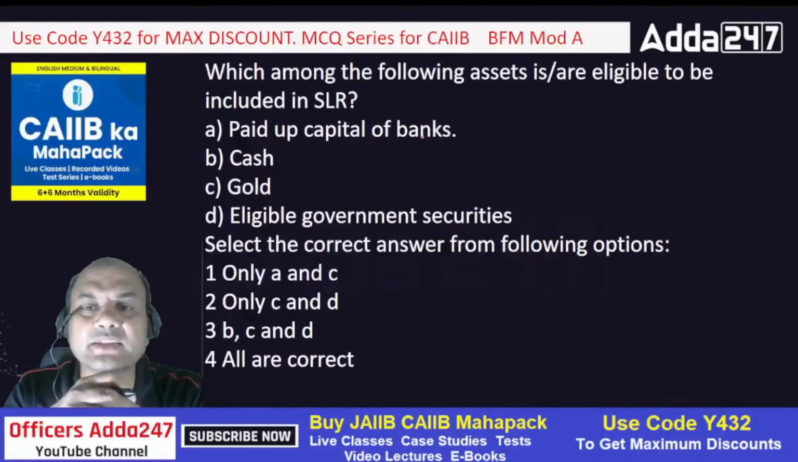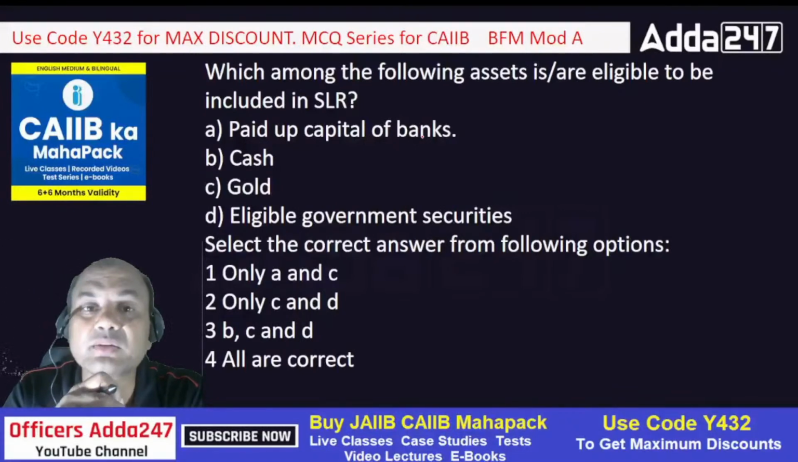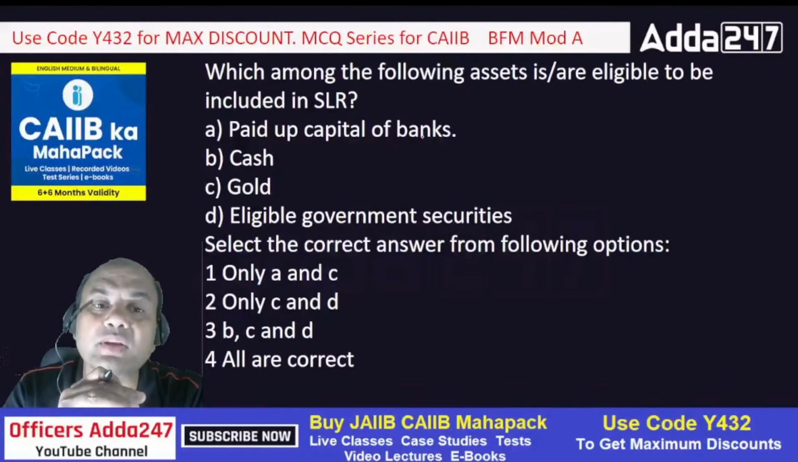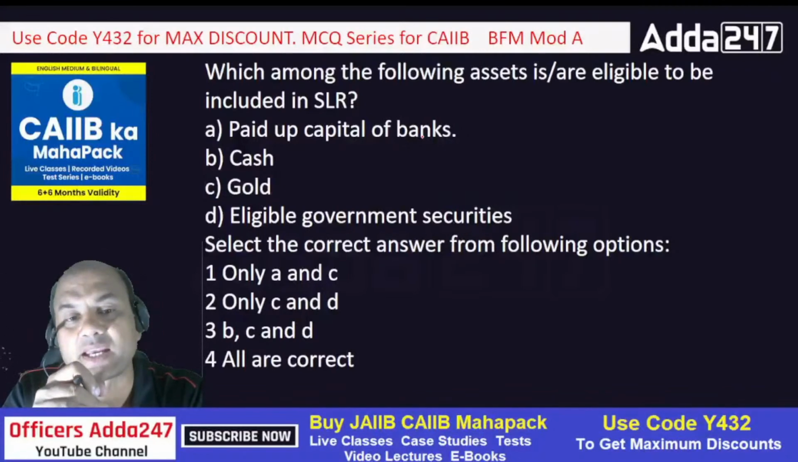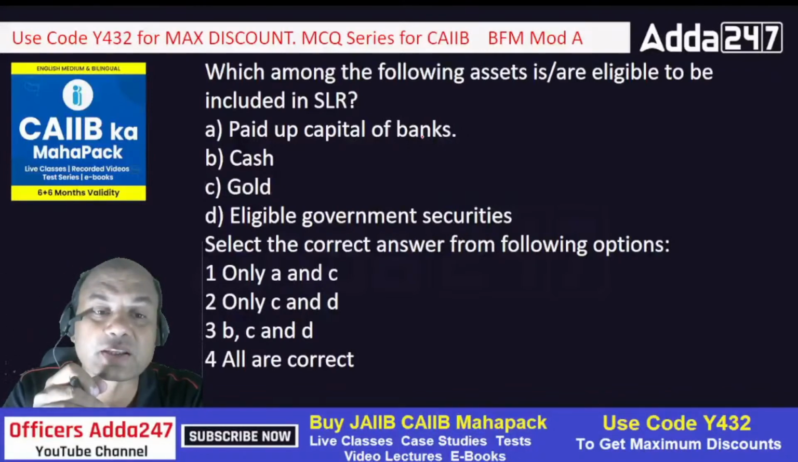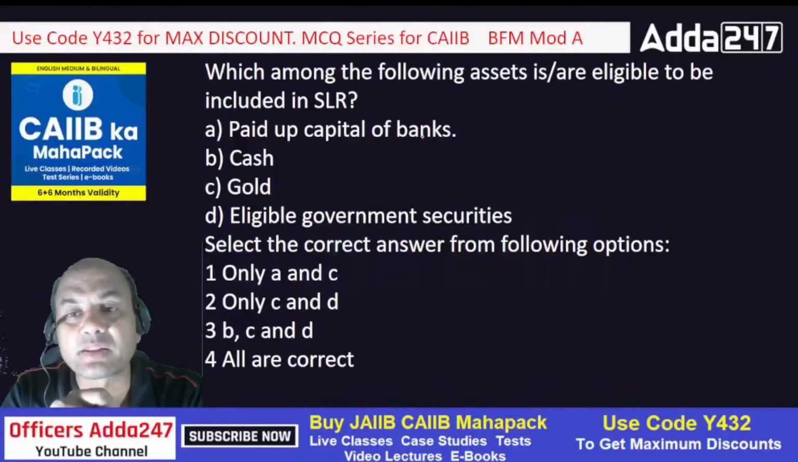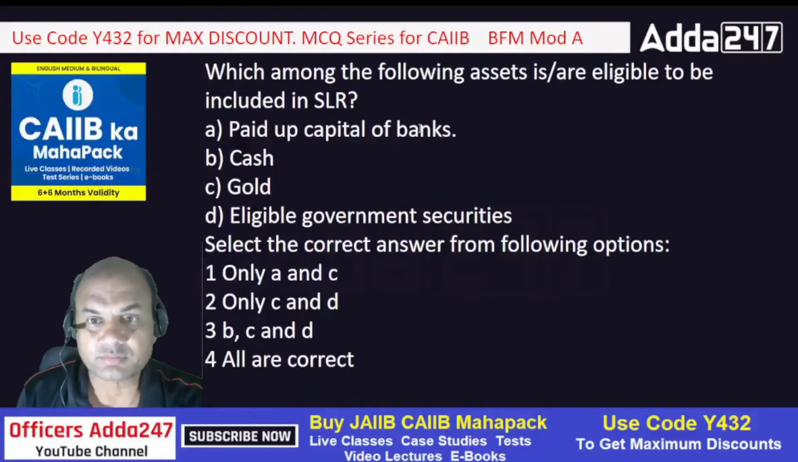Which among the following assets are eligible to be included in SLR? So what can be included in SLR? Remember, SLR and CRR both are on NDTL. So which of them are included? Paid up capital of the banks, cash, gold, eligible government securities. So what can I include over here? Paid up capital, cash, gold. What can I include? Which among the following can be included in SLR?